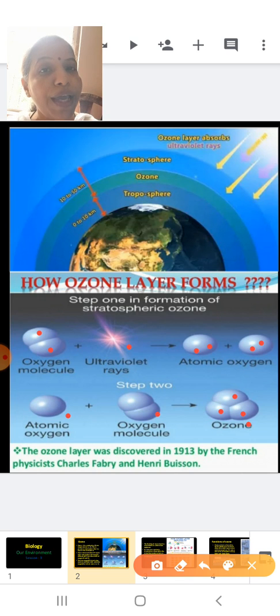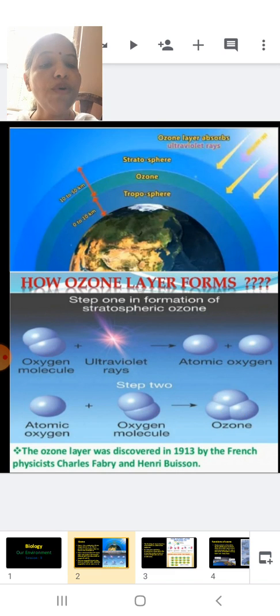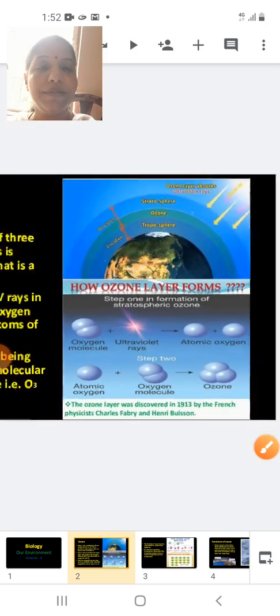So in this way, in the stratosphere, the ozone layer is continuously formed by the breaking of molecular oxygen. By the breaking of molecular oxygen into what? Atomic oxygen. One of the atomic oxygen from that will combine with the molecule of oxygen to form ozone, which is made up of 3 atoms of oxygen. Okay, so now let's see the reading part.